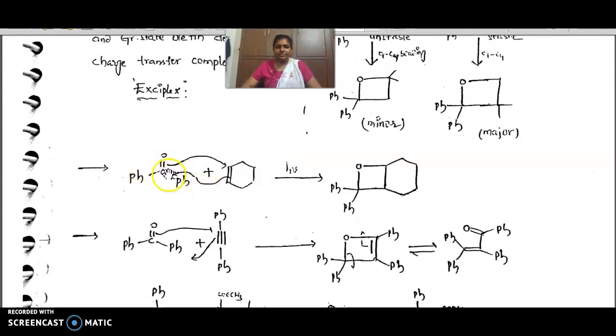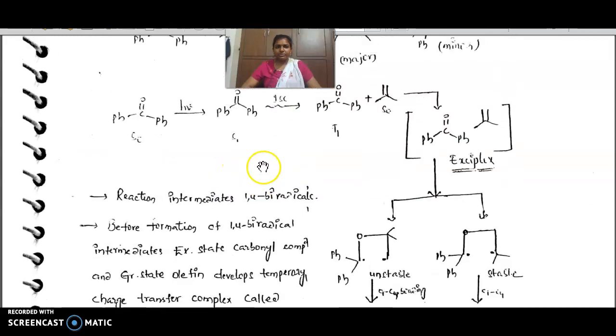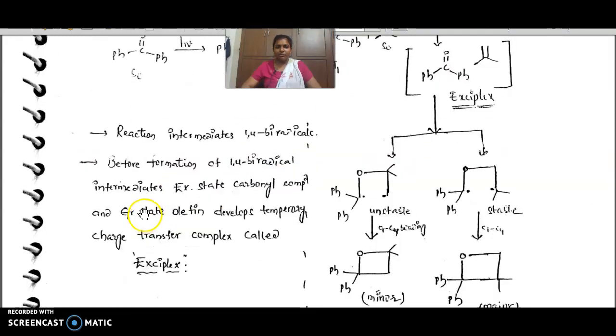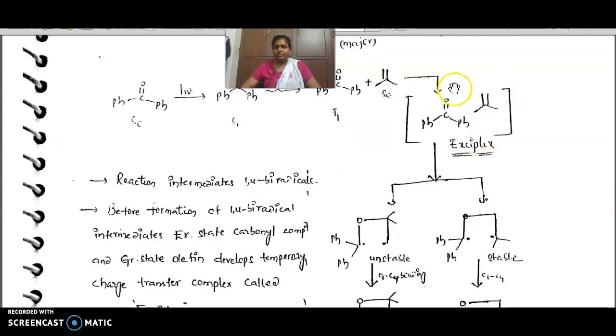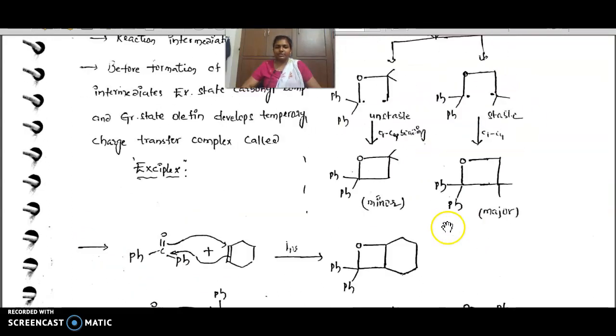Here, the reaction intermediates are 1,4-biradicals. Before formation of the 1,4-biradical intermediate, the excited state carbonyl compound and the ground state olefin develop a temporary charge transfer complex, which is called an exciplex. As I told you, the temporary complex is called an exciplex.